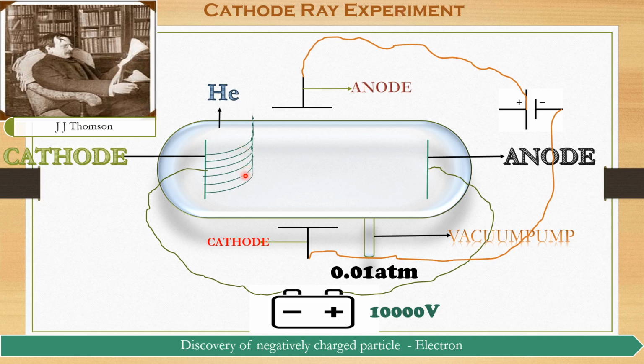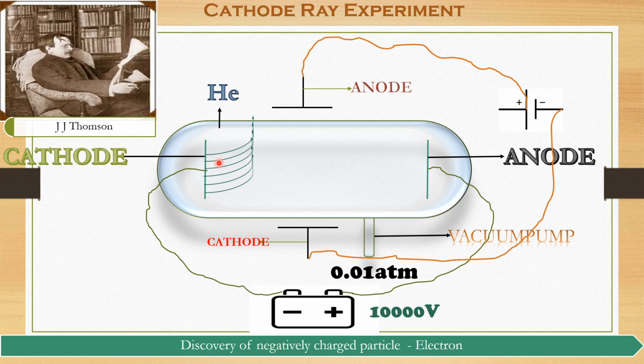The ray is called a cathode ray, and the experiment is conducted to produce the cathode ray. That's why we call it the cathode ray experiment. What is a cathode ray? The ray which consists of negatively charged particles.